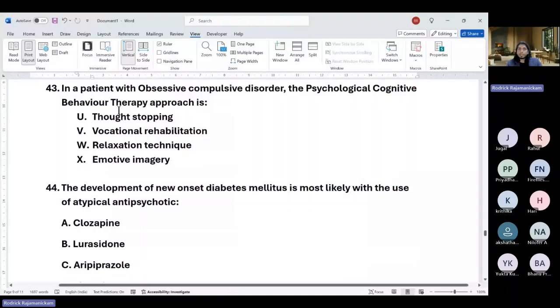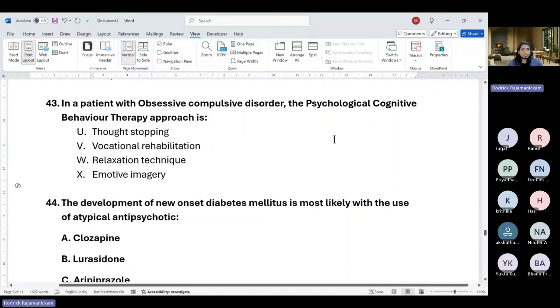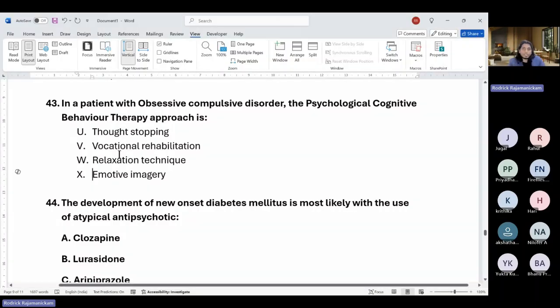In a patient with OCD, the psychological cognitive behavior therapy approach is... wait, there's no ERP mentioned here. I actually didn't proofread this question, but none of these options is the ideal gold standard. So you guys give me your answers, we'll see.